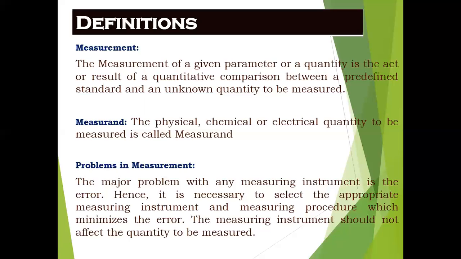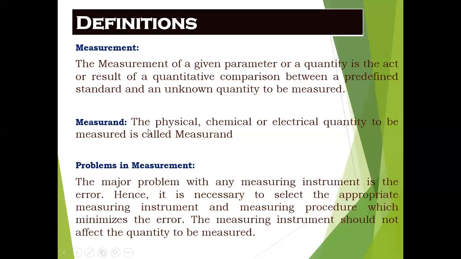Unknown quantity is the quantity that you are going to measure through that instrument. So the comparison should be taken between the true value, that is the predefined standard value, and the unknown quantity that we are getting from that instrument. Here we take the comparison between these two parameters. This is called measurement.